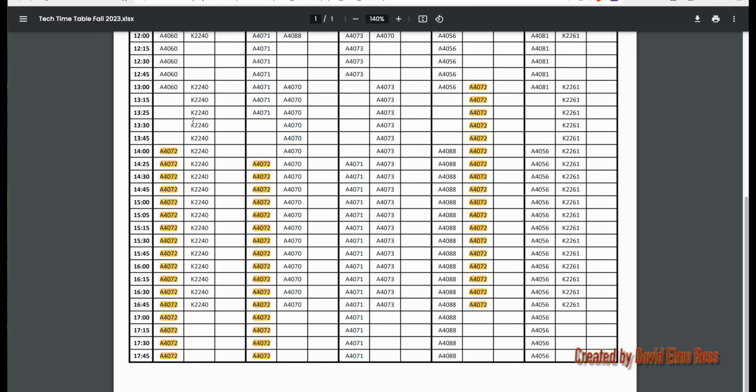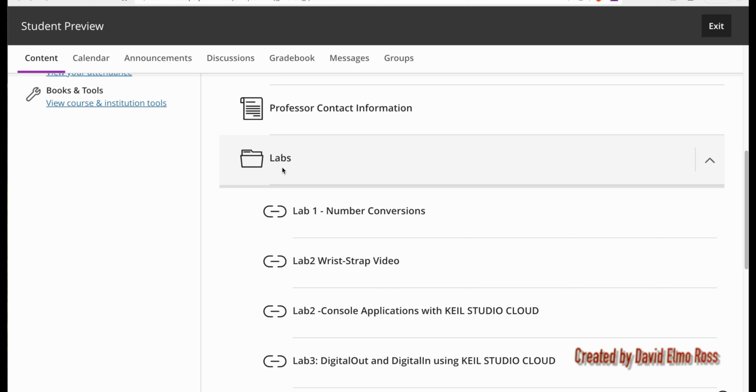It's going to look something like this, where it shows you the times and the dates highlighted here with the actual rooms where you can go and use the equipment that you're going to need for lab 2, 3, 4, and so forth. And this will be available for the whole semester. Now under labs, we're going to be working on lab 1, number conversions for the first 2 weeks.